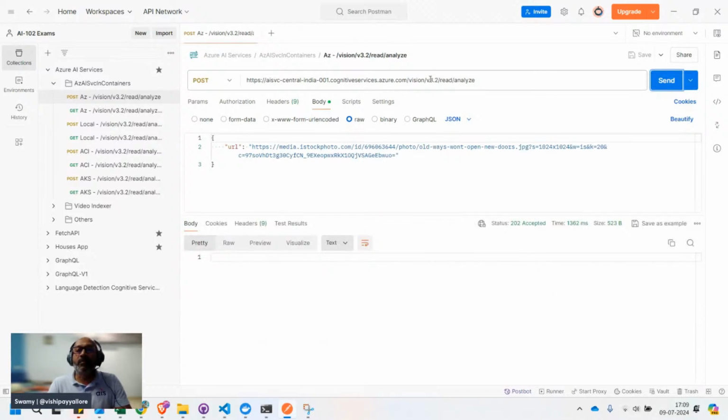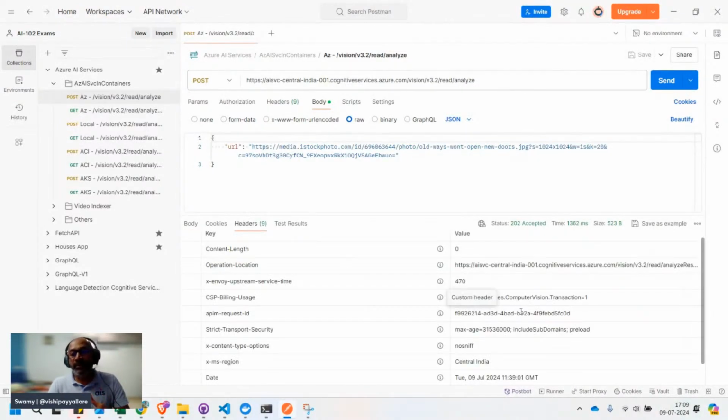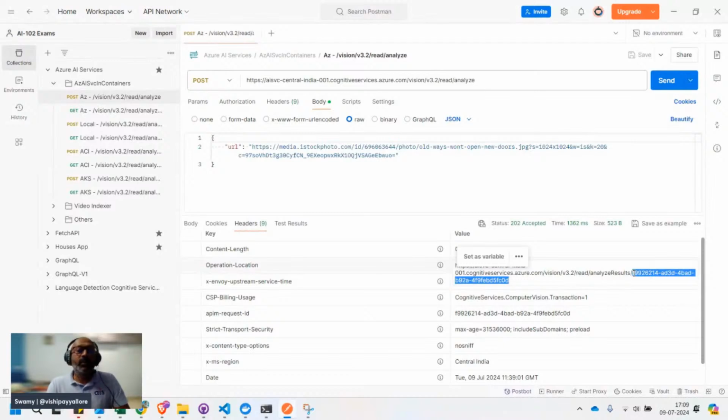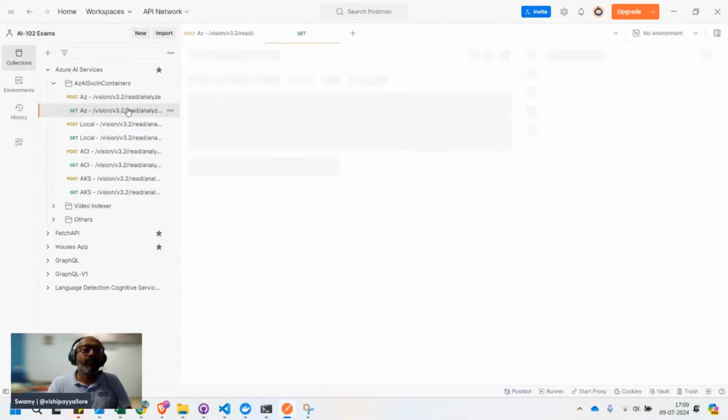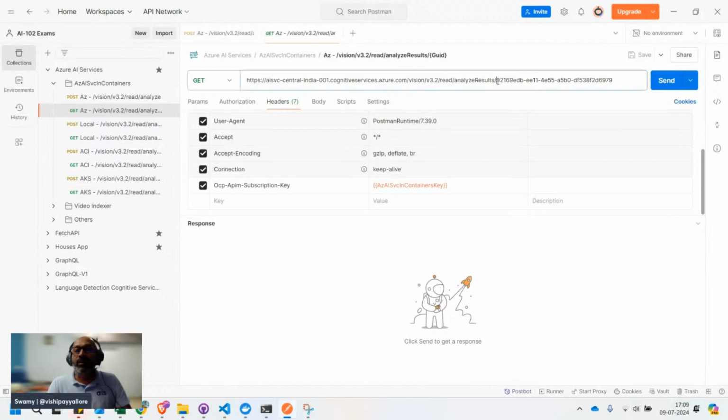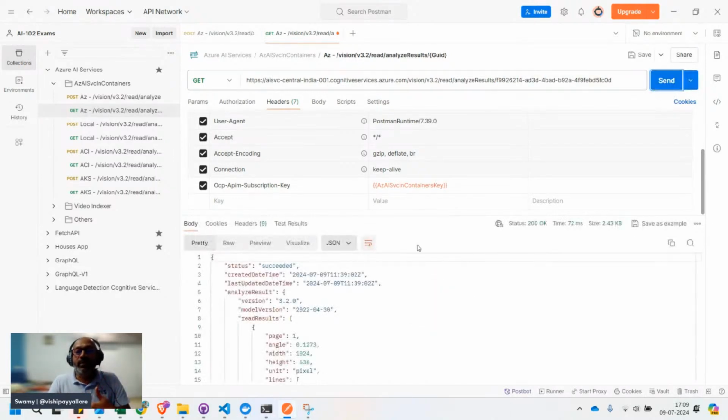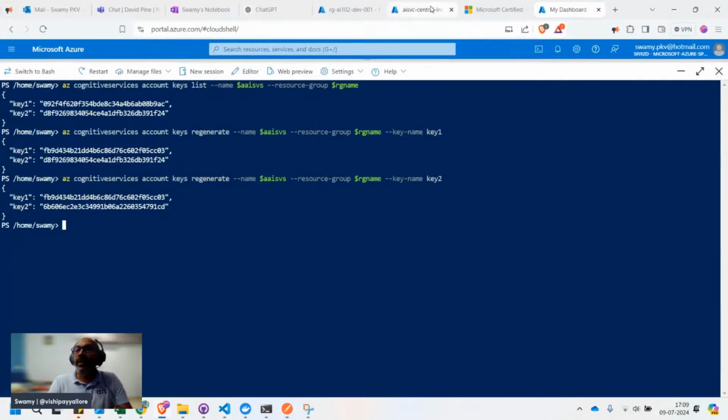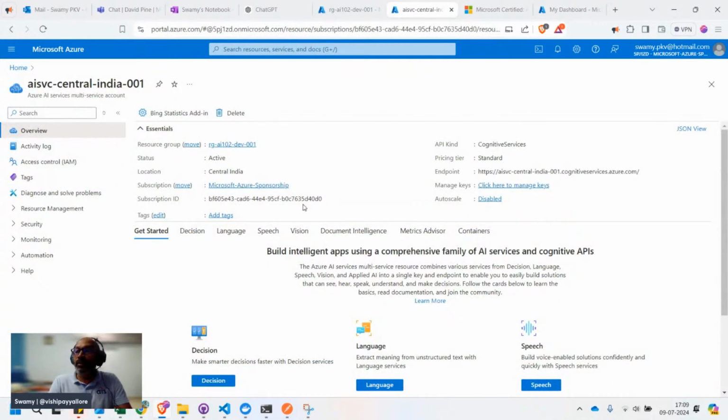This is 3.2, where if you want to analyze an image, you need to make 2 calls. One call is analyze. As part of the headers, you'll see the operation location. That means it submitted this, and now we can get the results from here. The location is separate. It gives the GUID as part of the response headers. Now see this, all the places we are using the key which we have stored. So we saw that our base AI services, the multi-service account, is up and running.